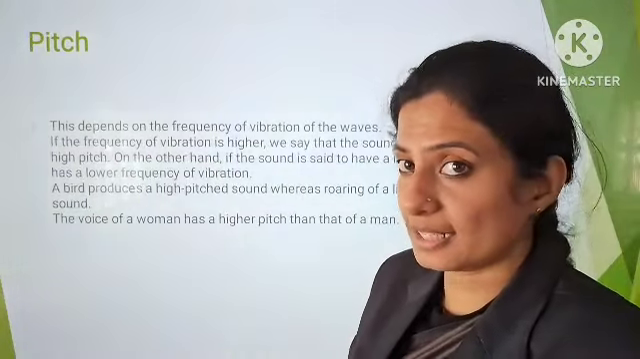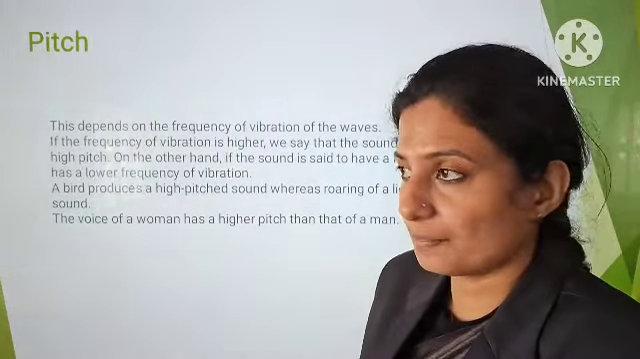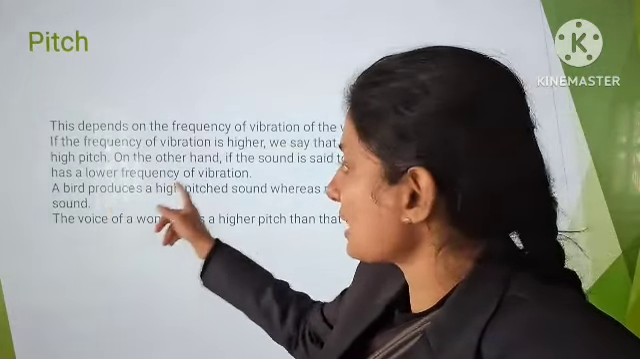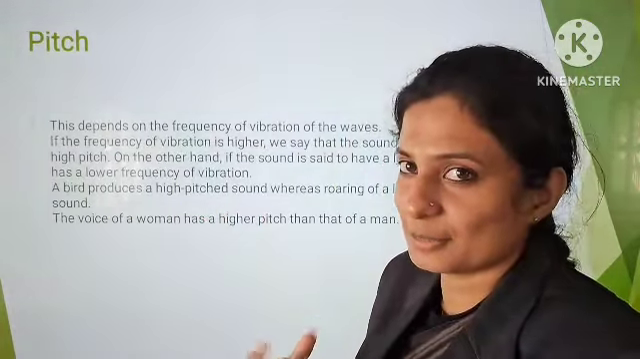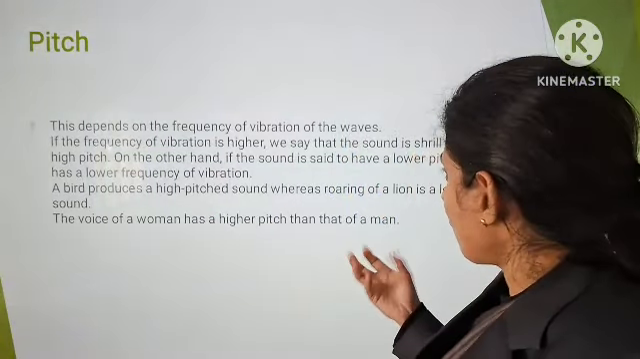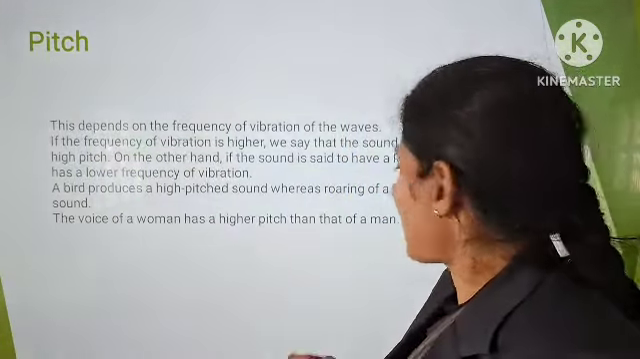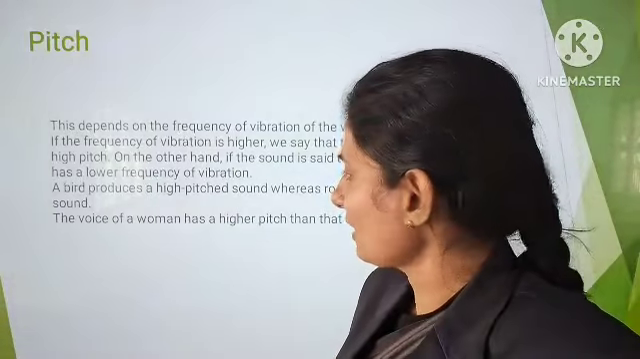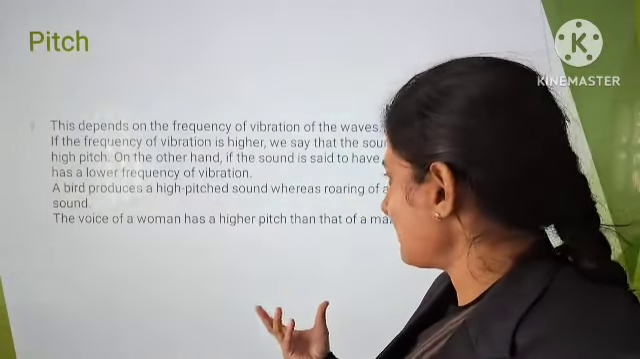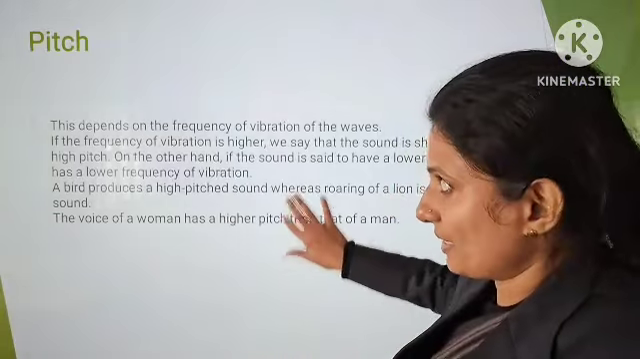Some examples: comparing a boy and a girl, a girl produces a high pitch sound and a boy produces a low pitch sound. And also birds produce a high pitch sound, which is very good in hearing. So it is a high pitch sound, whereas the roaring of a lion is a low pitch sound. And the voice of a woman, as we already said, is high pitch, that of a man is low pitch.